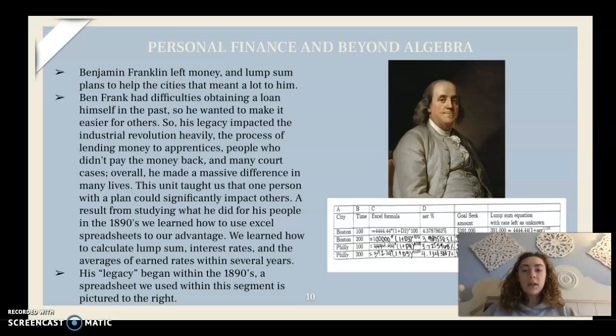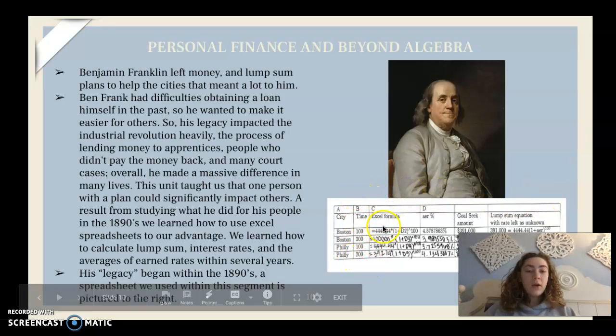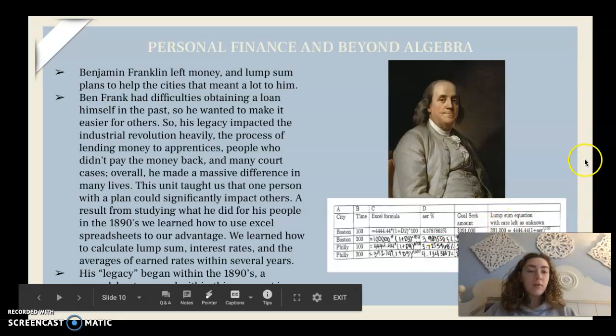As a result of studying what he did for his people in the 1890s, we learned how to use Excel spreadsheets to our advantage. We learned how to calculate lump sum, interest rates, and the averages of earned rates within several years. His legacy, which began 100 years after his death, started within the 1890s, and this spreadsheet right here is actually an example from our handout of all the different formulas we used to calculate how much money he had left over.